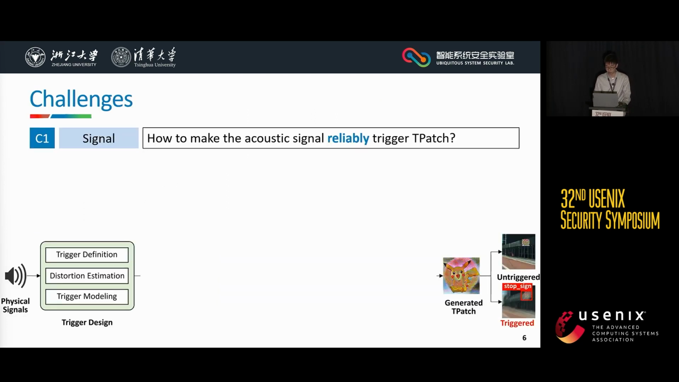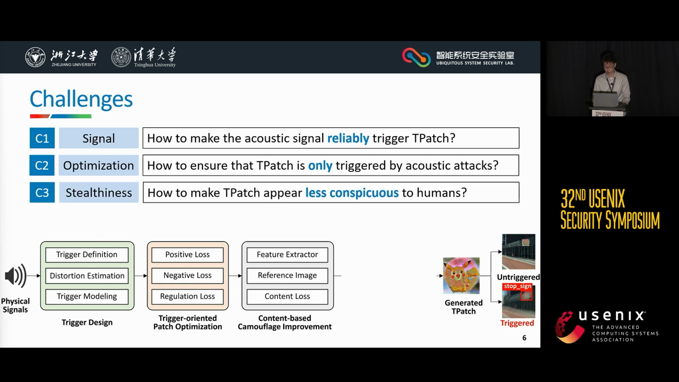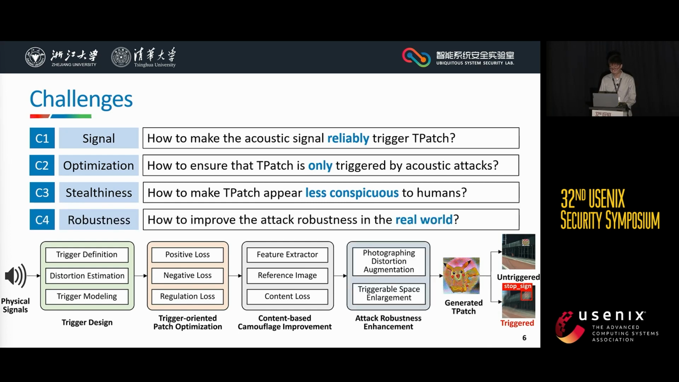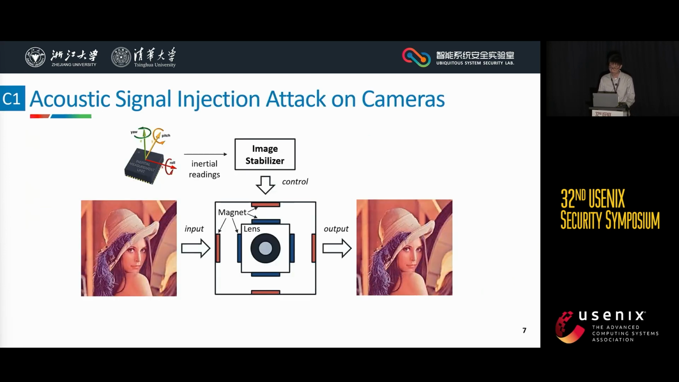There are 4 challenges required to be resolved. First, how to make the acoustic signal reliably trigger the patch. Second, how to ensure that TPatch is only triggered by acoustic attacks. Third, how to make TPatch appear less conspicuous to humans. Last but not least, how to improve the attack robustness in the real world. Eventually, we designed 4 building blocks that correspond to 4 challenges to generate TPatch. In the following, we introduce their details one by one.